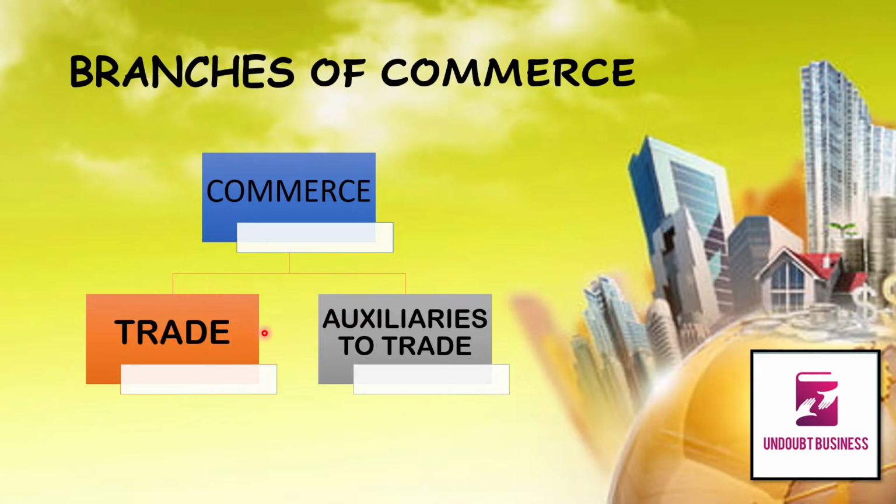So you can also make this chart in your copies that commerce has two branches. One is trade and second is auxiliaries to trade. We are going to look at trade in this video.